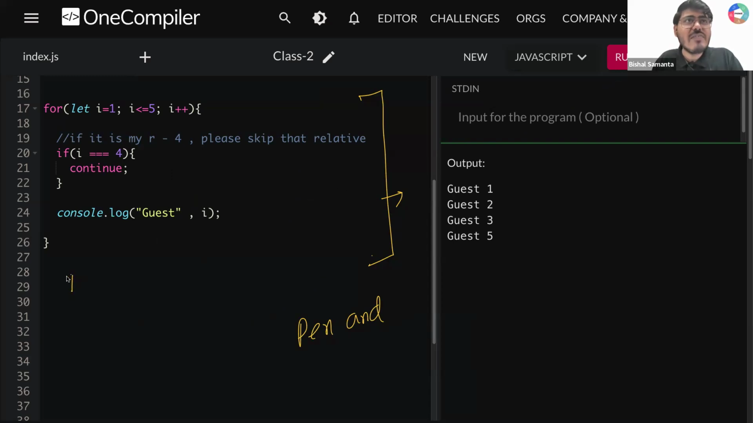What will be your initial start value? Okay, 1. After that initial condition, okay, 1 less than equal to 5. After that, is it true? Yes, it is true. You'll be coming down, you'll be running your loop. Something that you need to do, right?